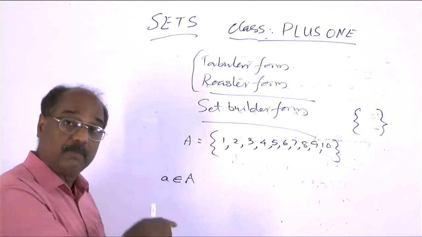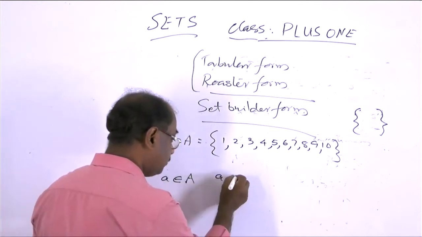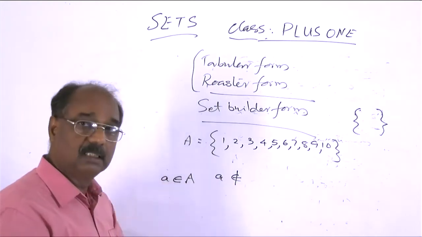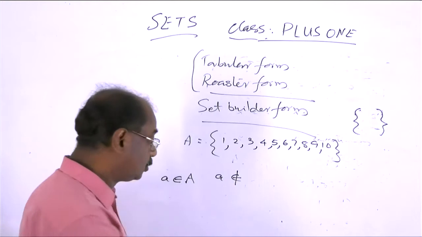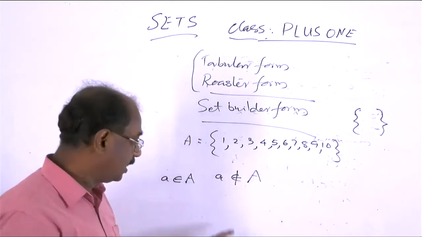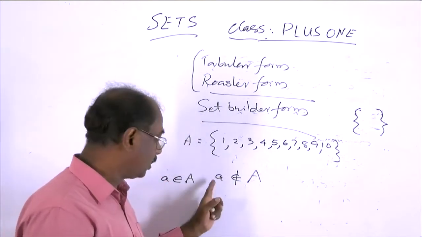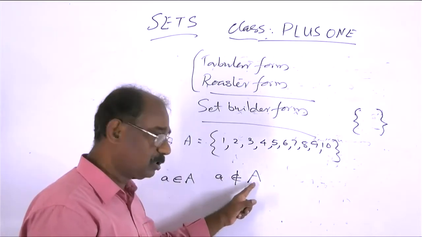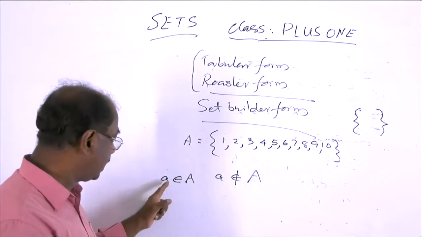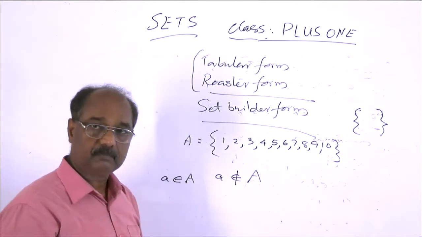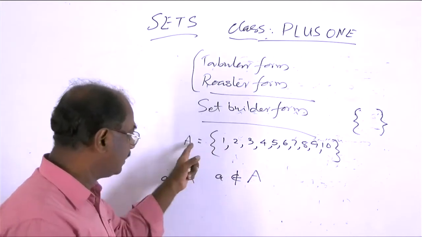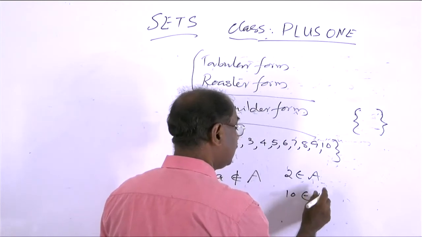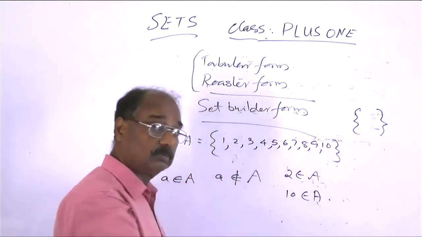If a is not a member, then it is denoted by the symbol epsilon with a cross. This means a naught belongs to A, element of A, or a member of A. Here it is not: a not an element of A, not belongs to this A. Here a belongs to A. And therefore, in this situation, 2 is an element of this capital A, 10 is an element of this capital A, and so on.